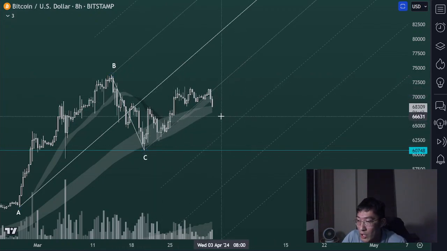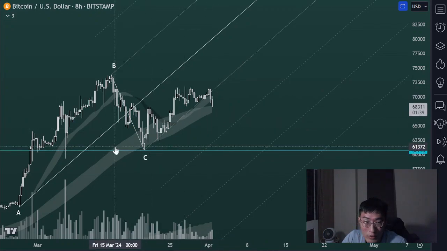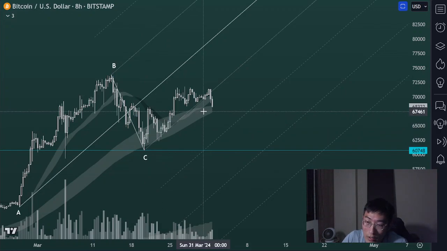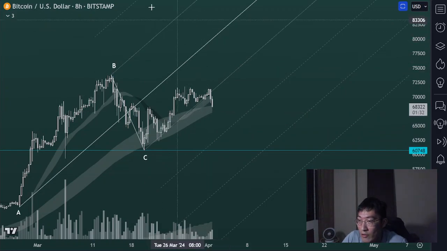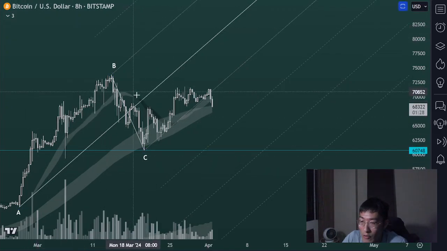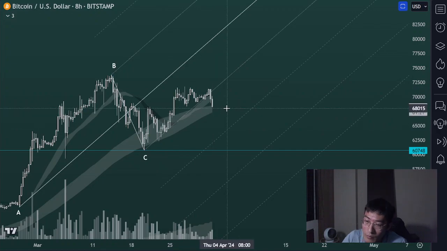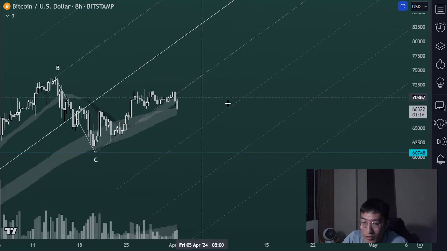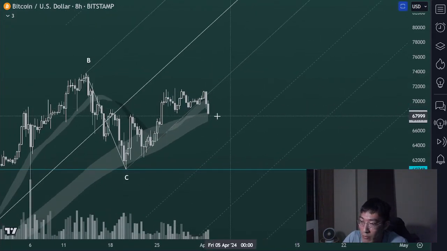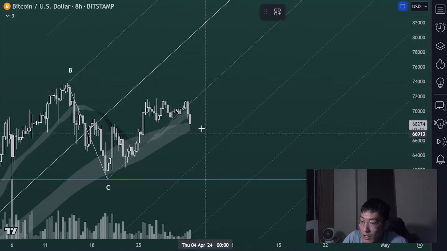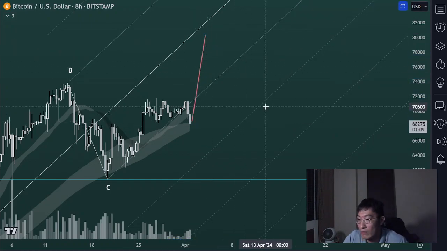Currently you can see this line here, which is the 200 SMA of the 4-hour chart, and this is the 200 SMA of the hourly chart. Currently it's trying to touch these SMAs, and if the SMAs are able to push it back up to the median line, so we're talking about like this, of course that's a good thing.